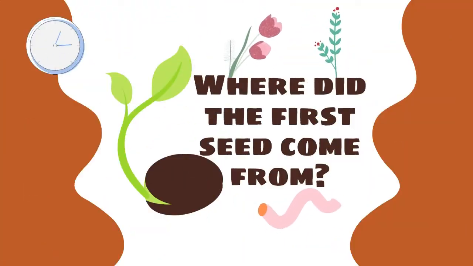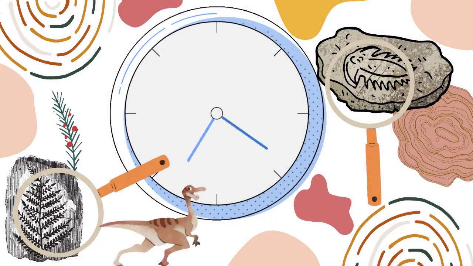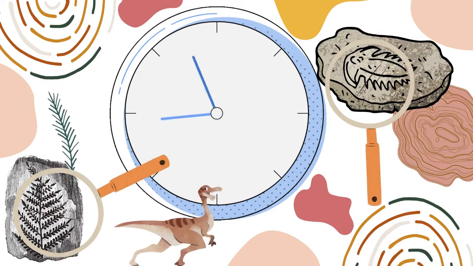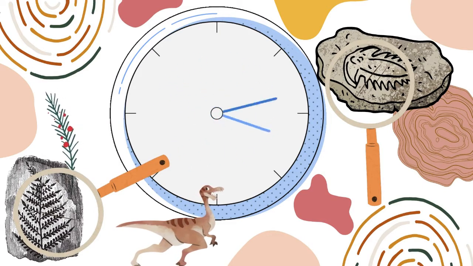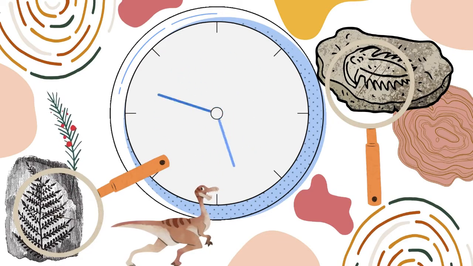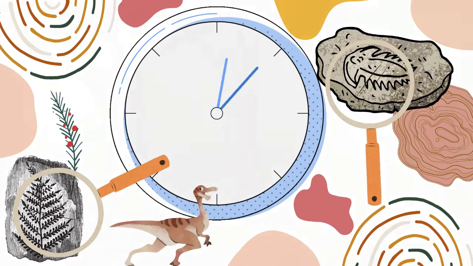Where did the first seed come from? Before you know how seeds came into the picture, you need to know that all living things change slowly over time and generations to get better at surviving in their environment. This process is called evolution. All living forms are the product of evolution.